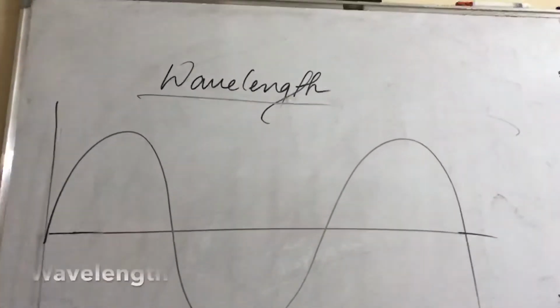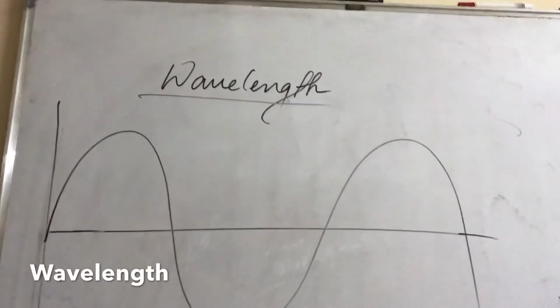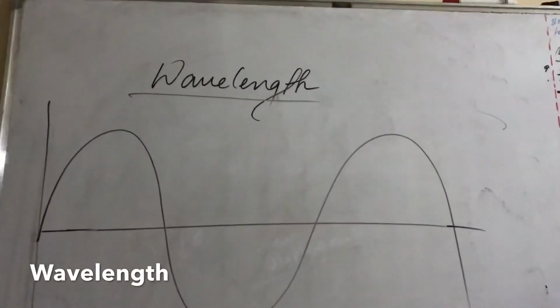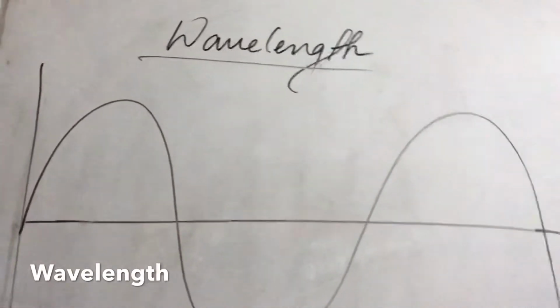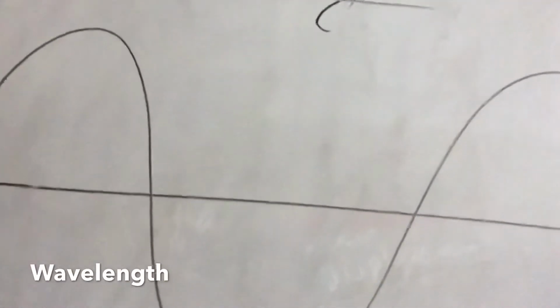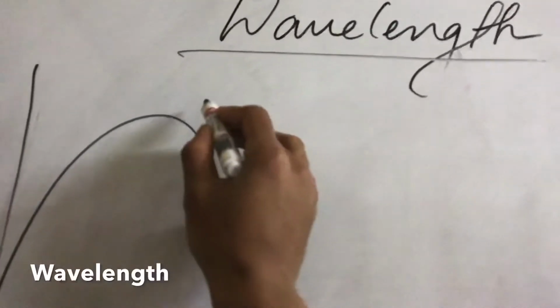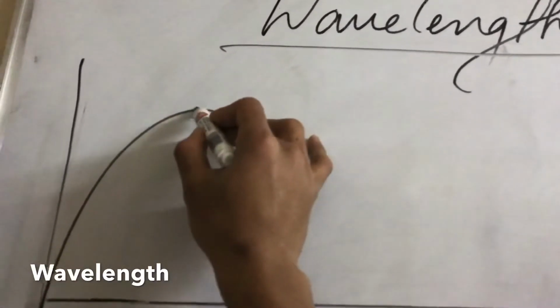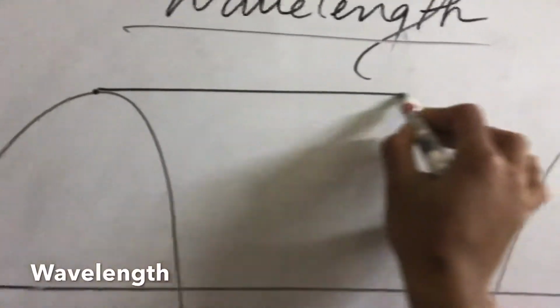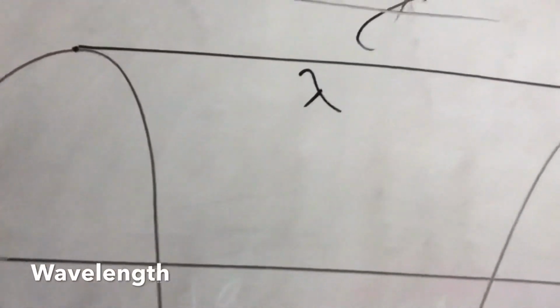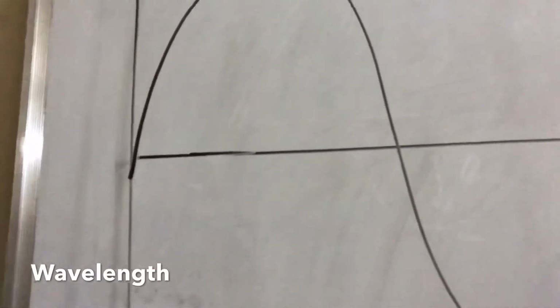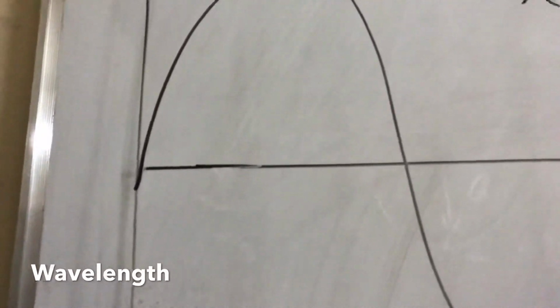What do you mean by wavelength? Many are getting confused about what wavelength is, and they say wavelength is from the equilibrium point to the adjacent point. But this is also a wavelength from this point.